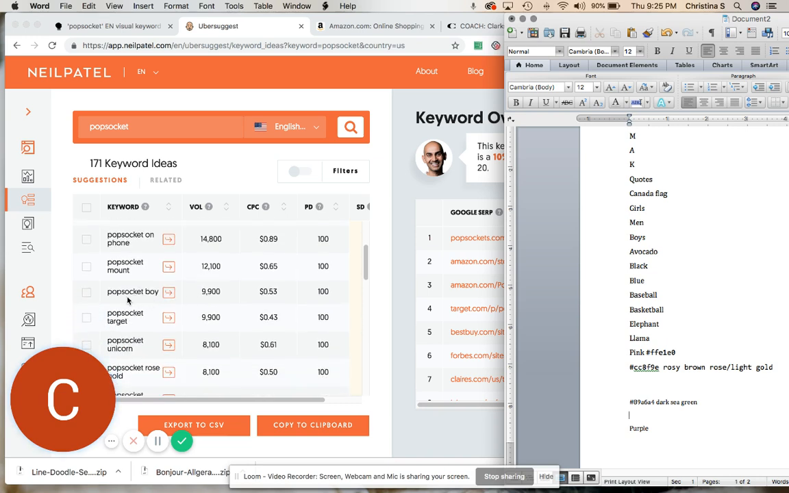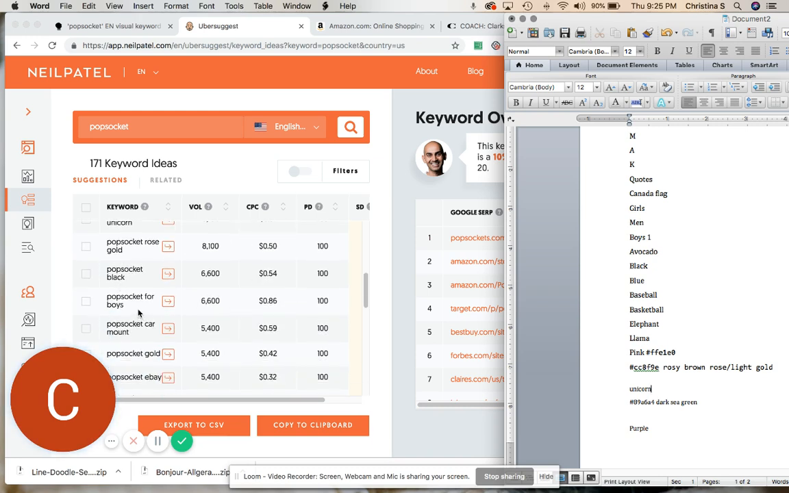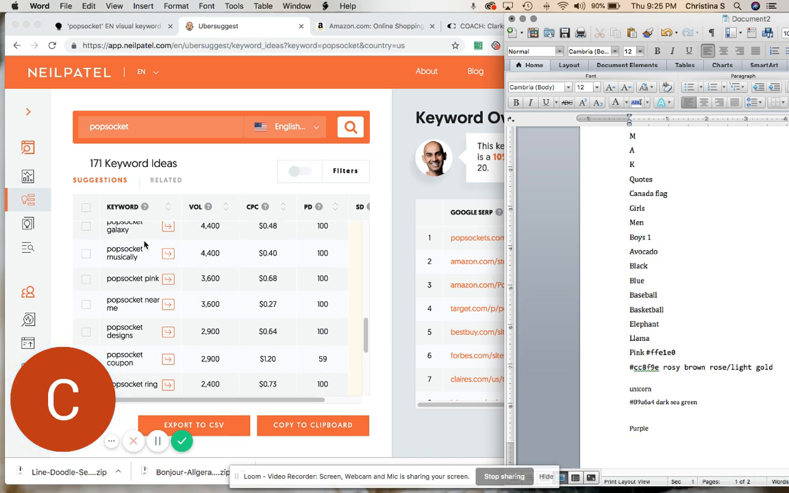So here's another one for boy. I may make a little note next to that that I've seen that a couple of times. Here's unicorn. So that one is new. Another one that says rose gold, black again, boys again, gold, galaxy, pink. So we've got a few pink colors we could use.